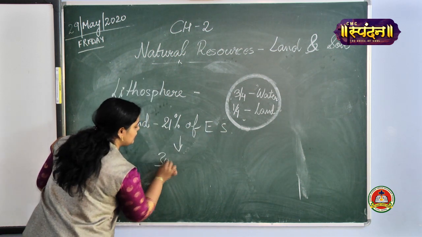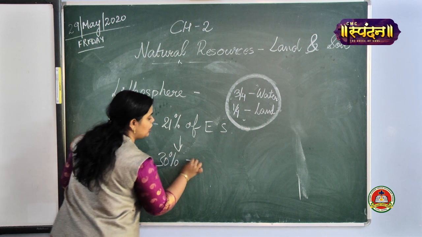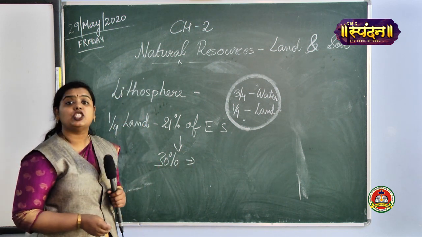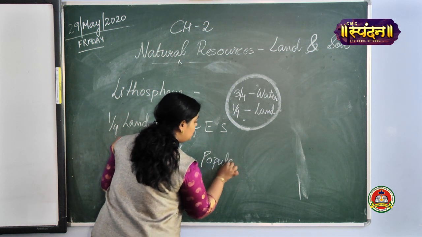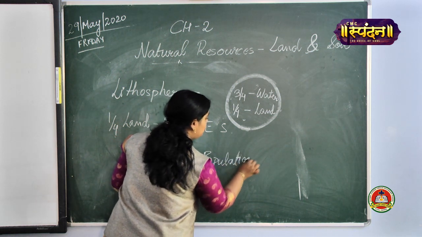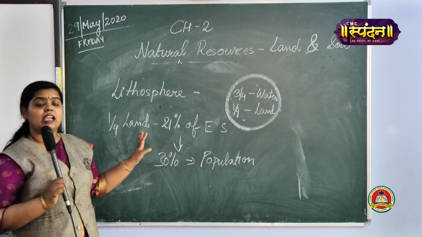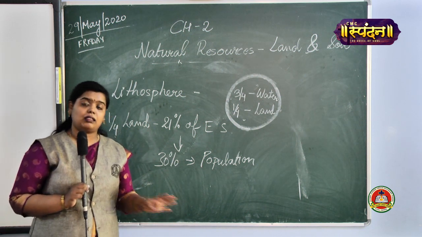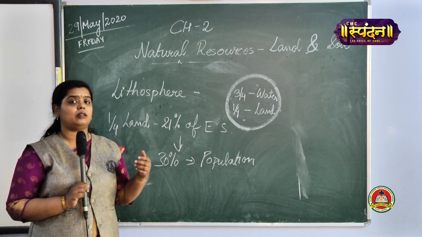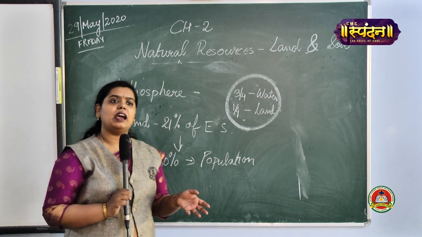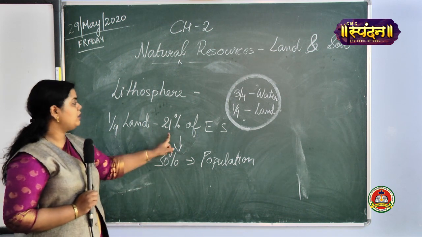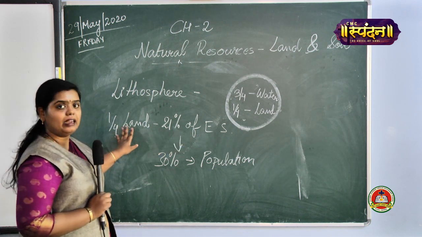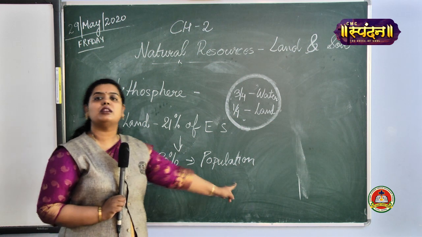In this 1/4 of land, that is around 21% of the Earth's surface, only 30% is utilized by the population. Fine, only the 30% is utilized. The rest of the Earth's surface or the land area is unutilized. It's not being utilized either. It might be in an area where population cannot settle down. Fine. So only 21% of the Earth's surface is having land, and out of that only 30% is being utilized